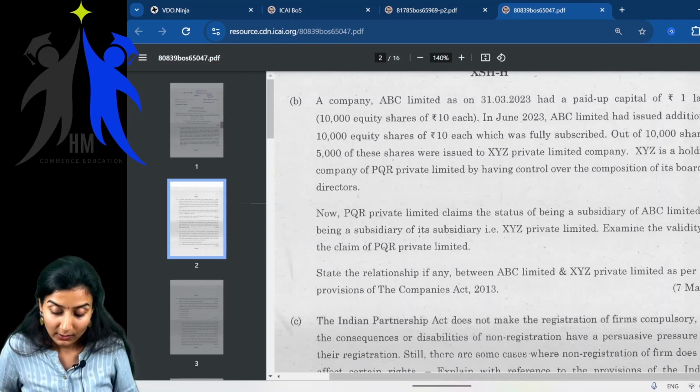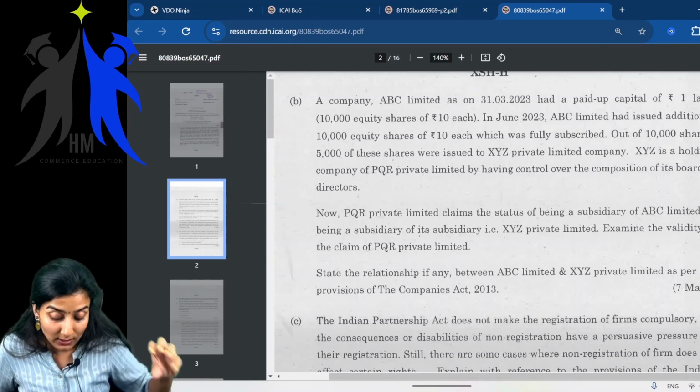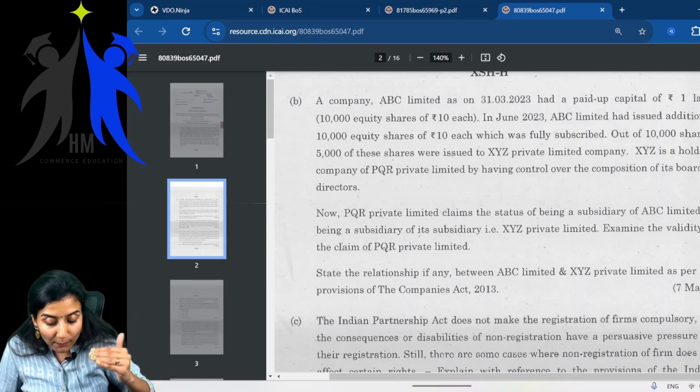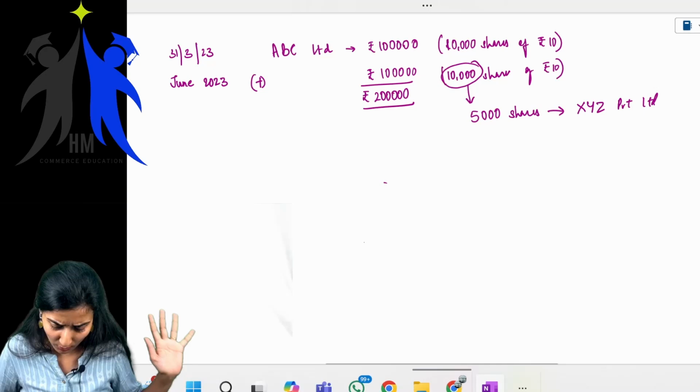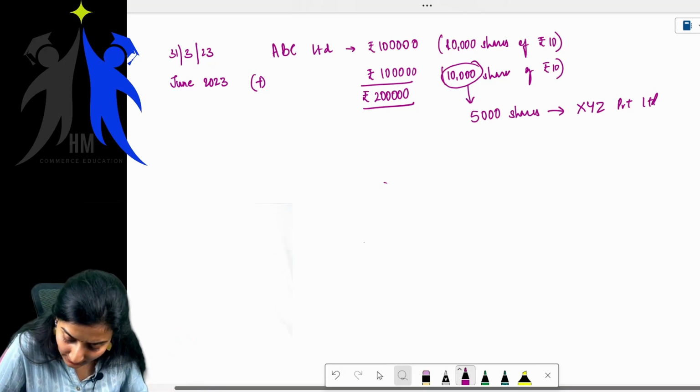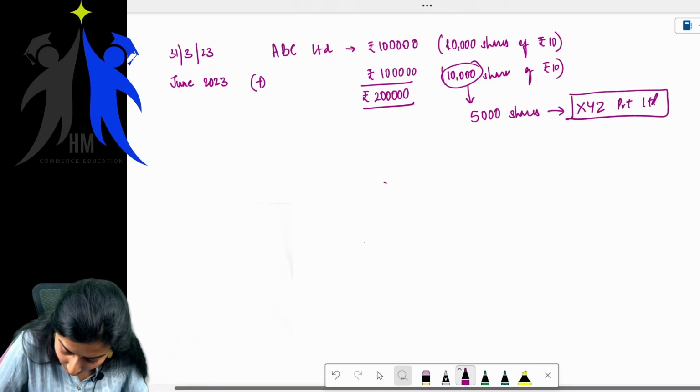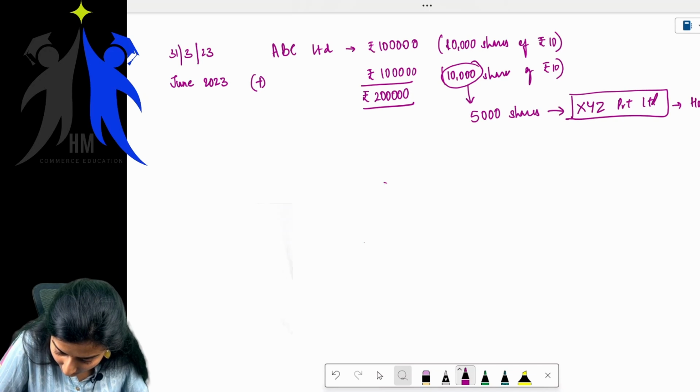Till here you're clear. Now they are telling us XYZ is a holding company of PQR Private Limited by having control over the composition of the board of directors.